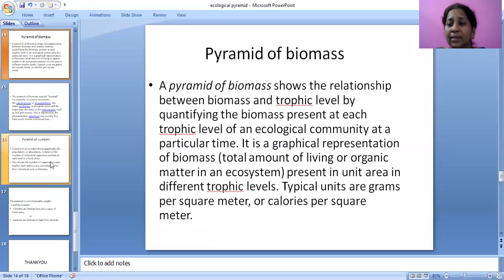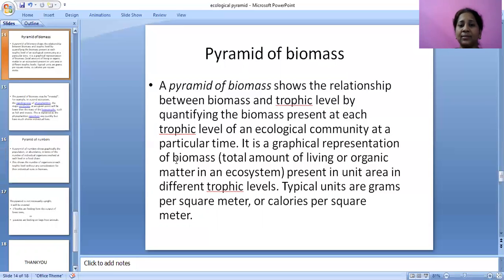Typical units are grams per square meter or calories per square meter. It shows the relationship between biomass and trophic level by quantifying the biomass. Biomass is nothing but the total amount of living organic matter in an ecosystem present in a unit area. So this is about biomass.